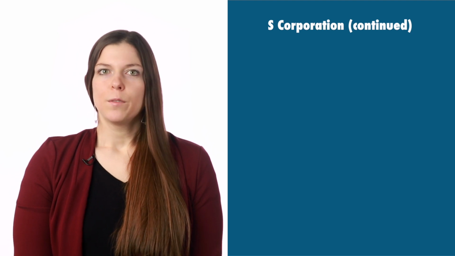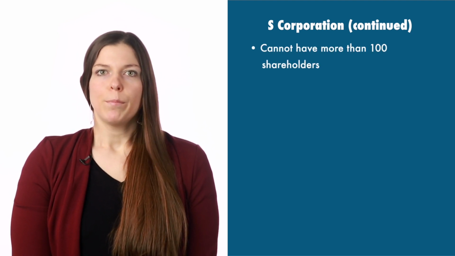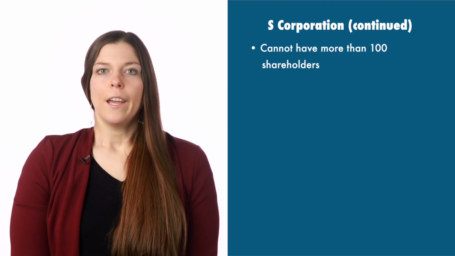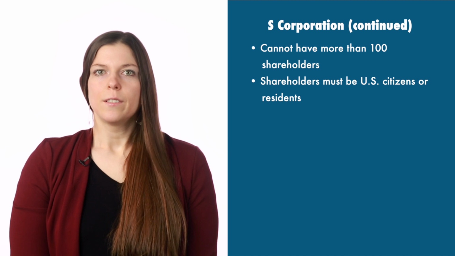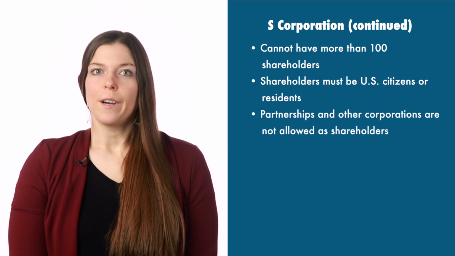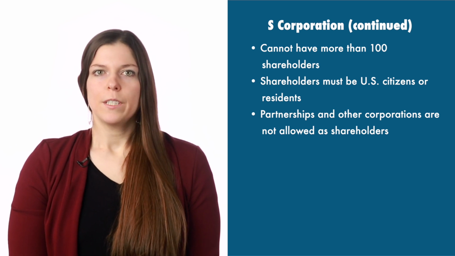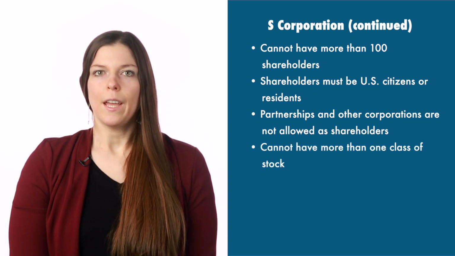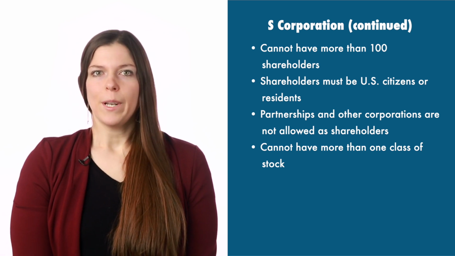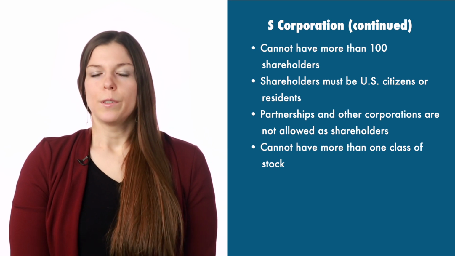An S corp faces more restrictions when it comes to ownership than a C corp. For example, S corporations cannot have more than 100 shareholders, and the shareholders must be U.S. citizens or residents. Partnerships and other corporations are not allowed as shareholders in an S corp. To be eligible for S corporation status, the corporation cannot have more than one class of stock. This means that distributions from an S corporation must be made pro rata based on each shareholder's ownership.